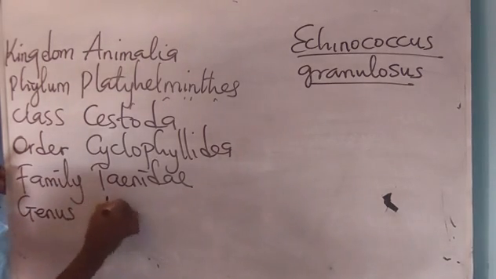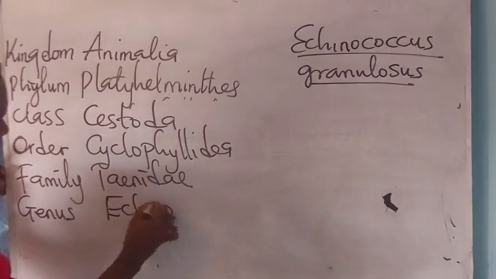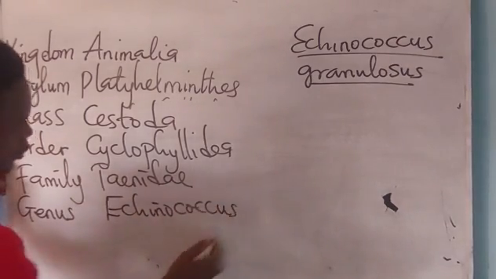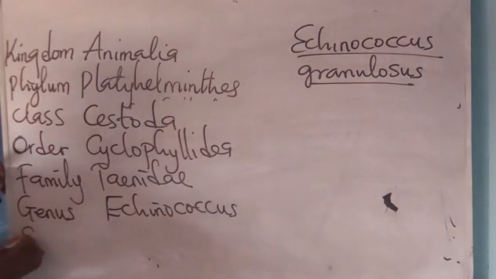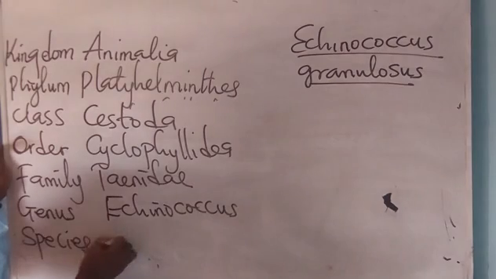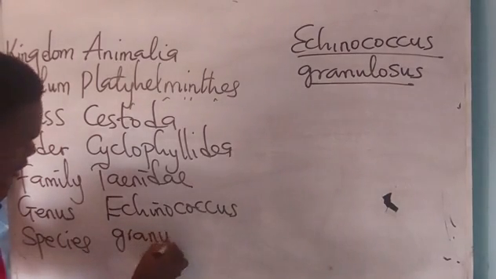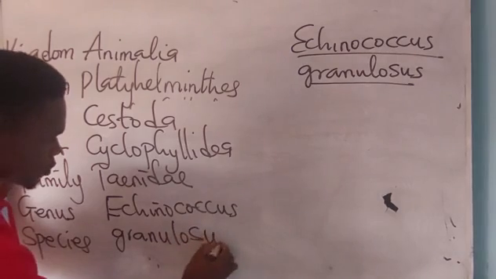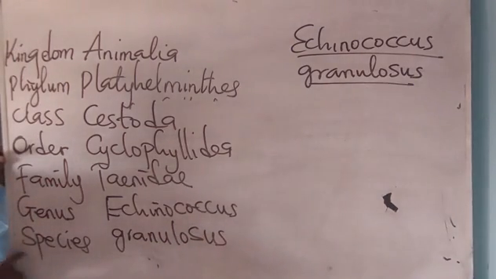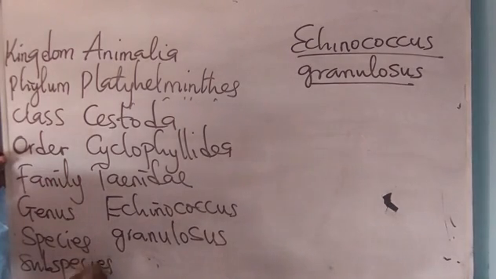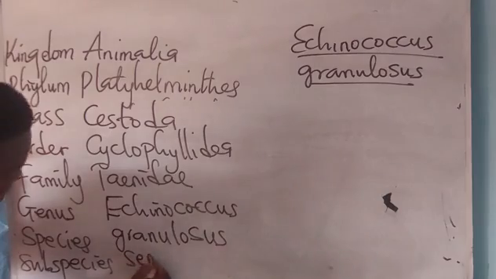Genus: Echinococcus. Species: granulosus. Then you now have subspecies: sensu.